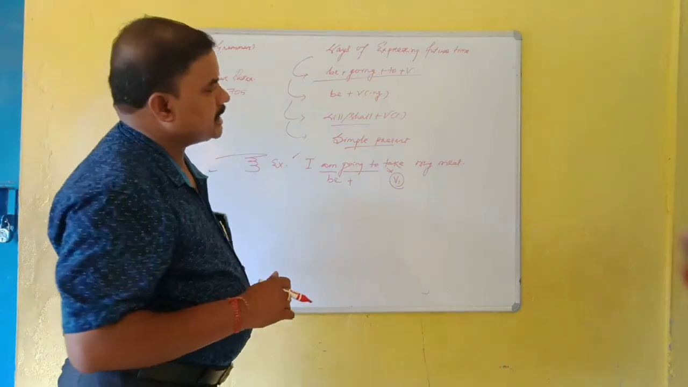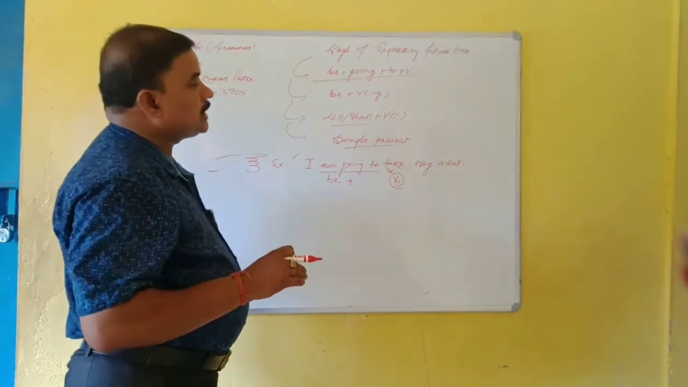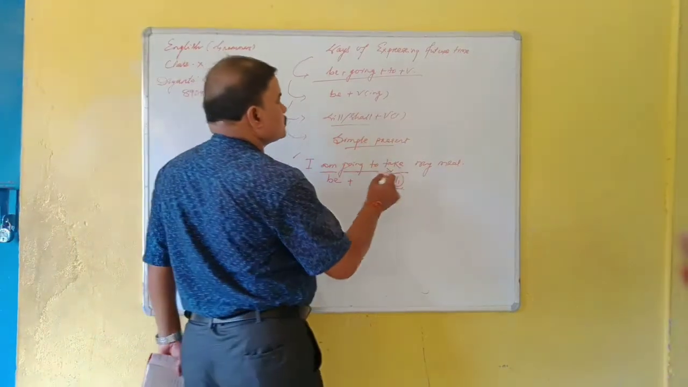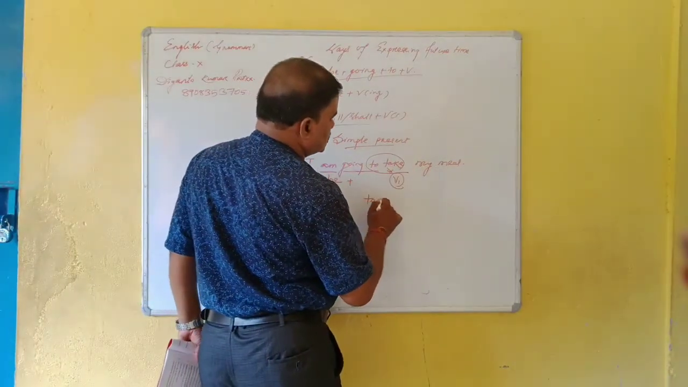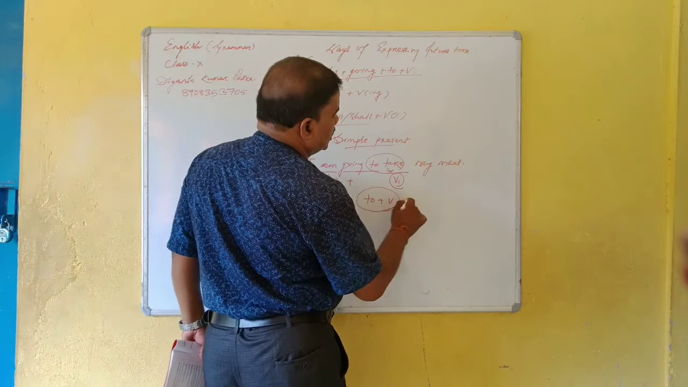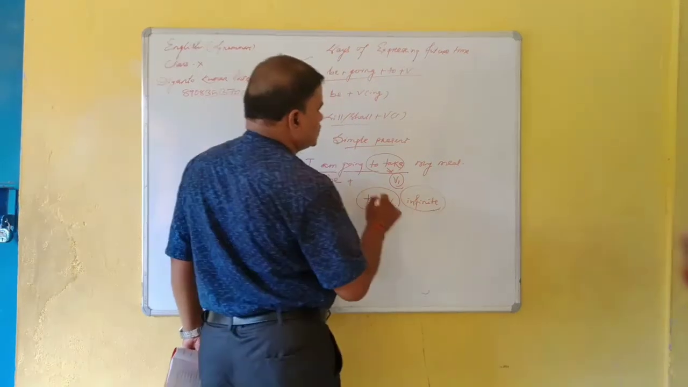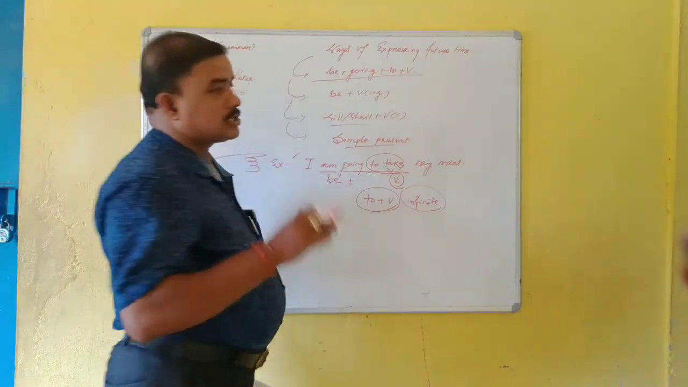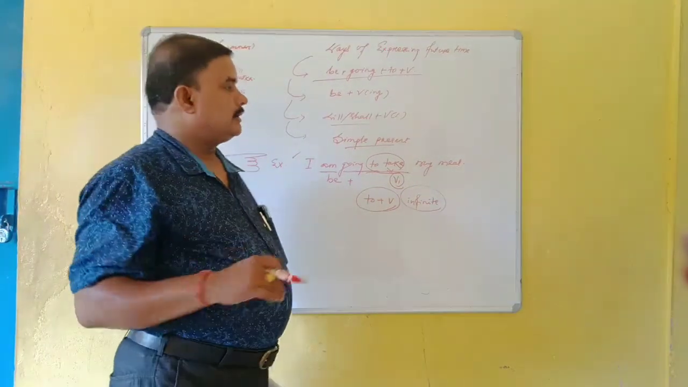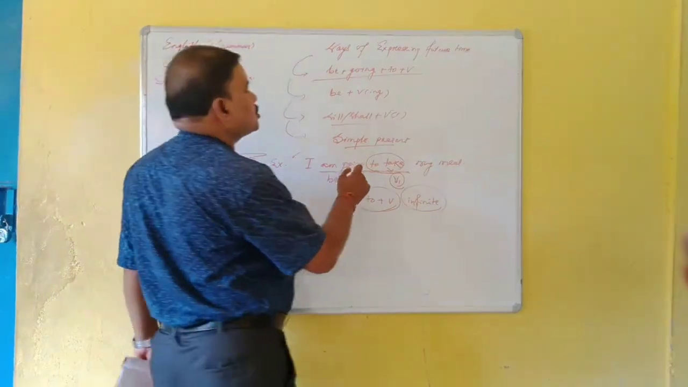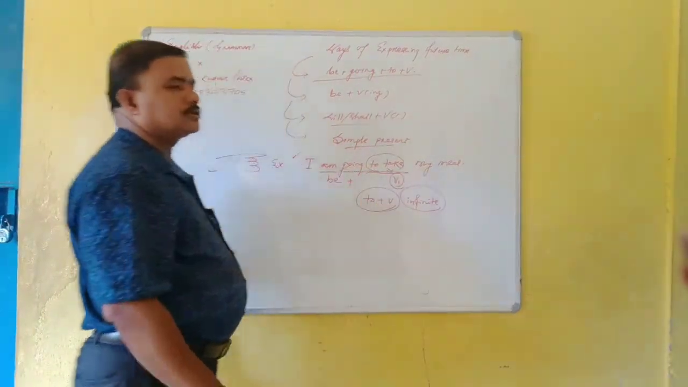So it indicates that I have not yet taken my meal. I am going to plus verb. This one, to plus verb, is an infinitive verb. This means this action has not been completed. I am going to take my meal. So this action is not yet completed.